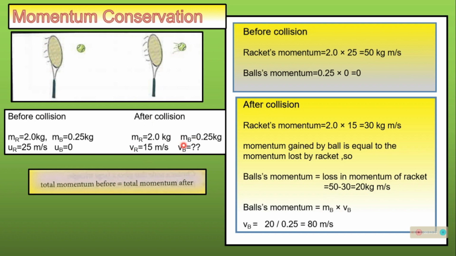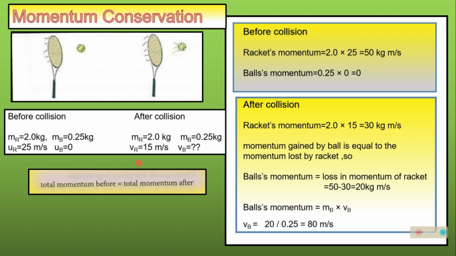So we will calculate using the principle of conservation that total momentum before interaction is equal to total momentum after interaction. So before collision, the racket's momentum is mass multiplied by velocity, 50 meter per second, and the ball's momentum is 0 since the ball is at rest. After collision, the racket's momentum is 50 multiplied by 2, 30 kilogram meter per second. Momentum gained by the ball is equal to the momentum lost by the racket. So the ball's momentum will be 50 minus 30, it is 20.